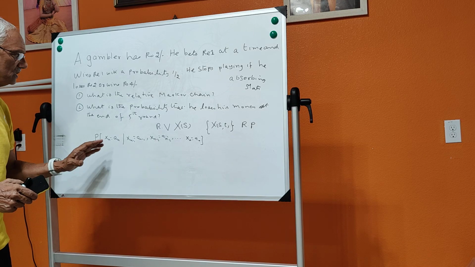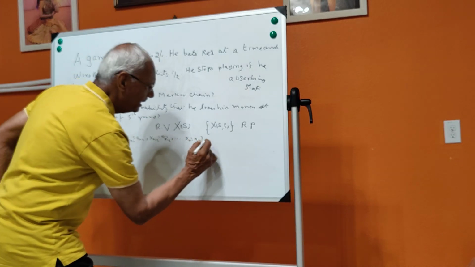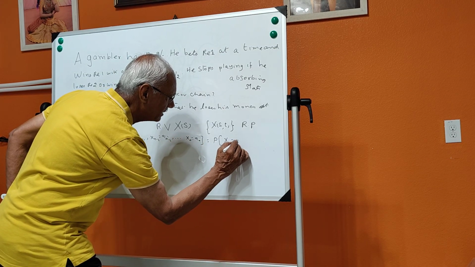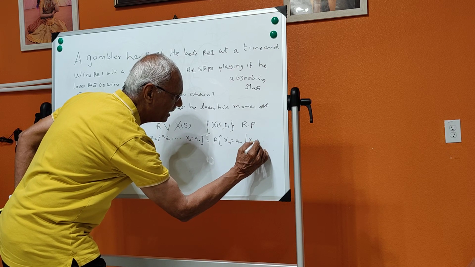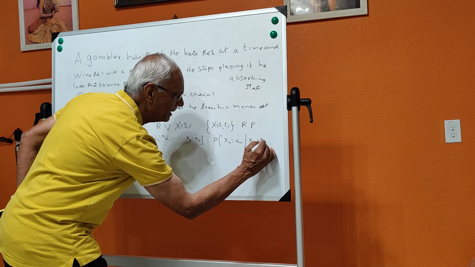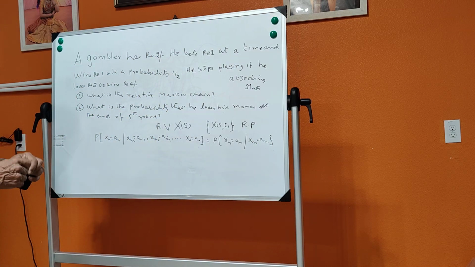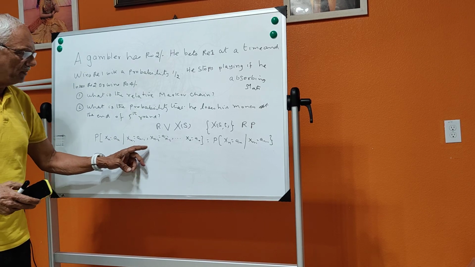Can you understand? This is equal to P of Xn is equal to an, given only the immediate precedence, namely Xn minus 1 is equal to an minus 1.